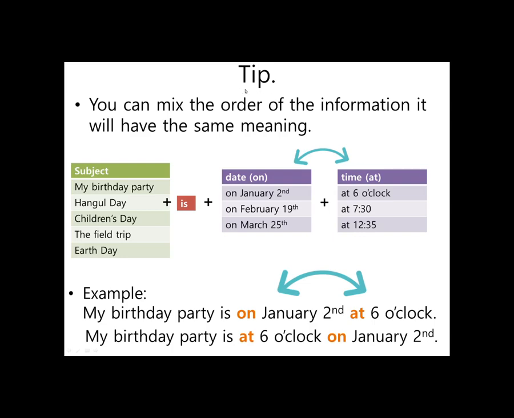Here's a tip. In English, you can mix the order of the information. It will have the same meaning. So you can switch these around and it's okay. Just put them both at the end of your sentence. Here's an example. My birthday is on January 2nd at 6 o'clock. And change it around. My birthday is at 6 o'clock on January 2nd. They have the same meaning. You can make longer sentences by stacking the information.